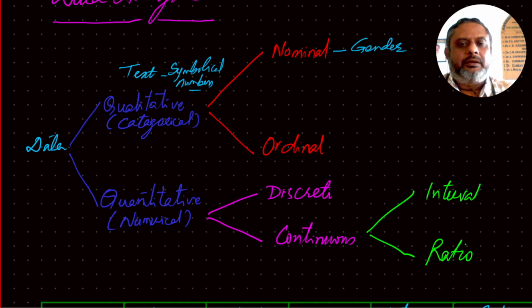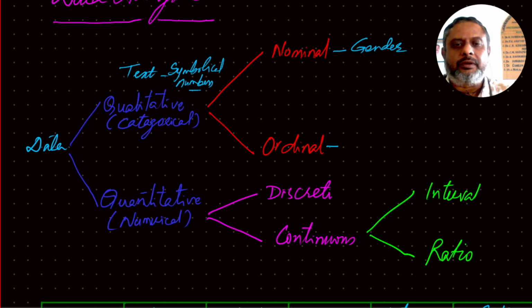If the position of the data doesn't matter, then such data is nominal. If the position of data matters, then definitely it's ordinal data.